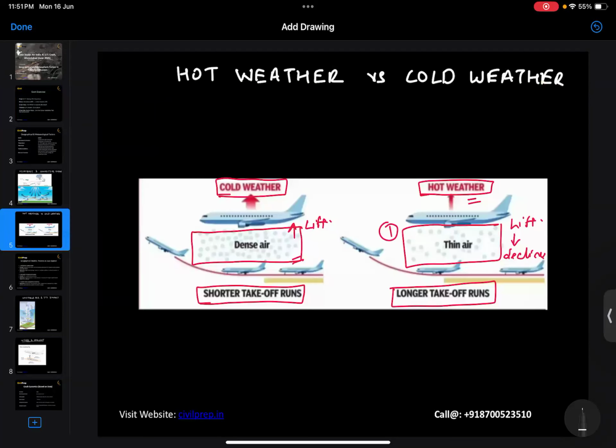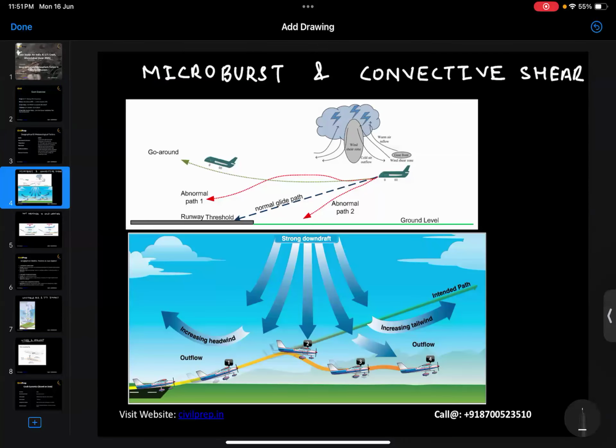So under the monsoon conditions, what has happened here? Here we can see that there will be presence of convective winds. Now, how are the convective winds formed? Towards the upper region there is presence of cold air, and towards the lower region there is presence of warm air.